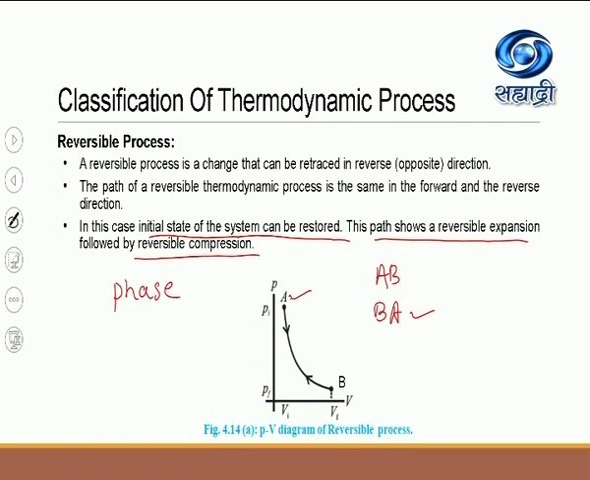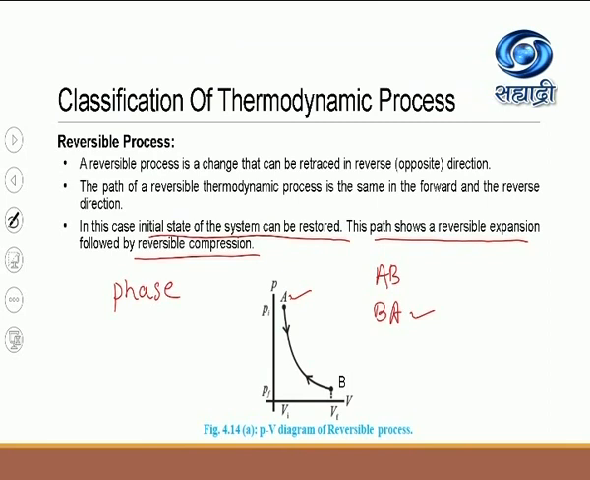Whenever a change in phase of a substance takes place, the processes which occur are reversible processes. The first example I gave you is melting of ice. The second example is freezing of water. The next example is the boiling of water. And the counter example is the condensation of steam. If you see all these processes, you are able to restore the initial state of the system, and therefore all these processes are reversible processes.